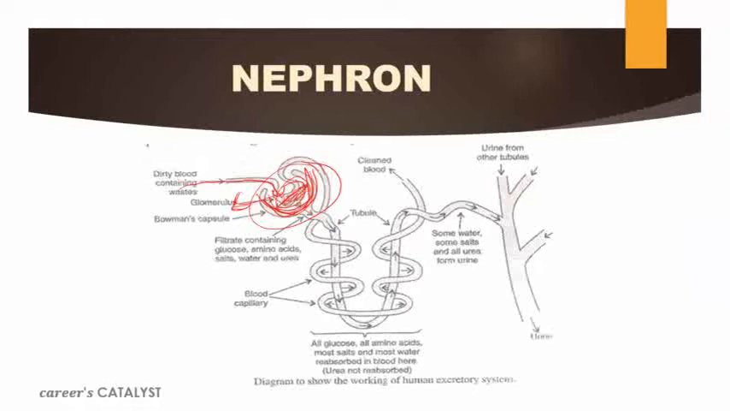Now, why is the filtration possible here? The filtration is possible because of the wall of the glomerulus. This wall of the glomerulus is actually made up of selectively permeable membranes. And these selectively permeable membranes help to filter the waste material from the blood.